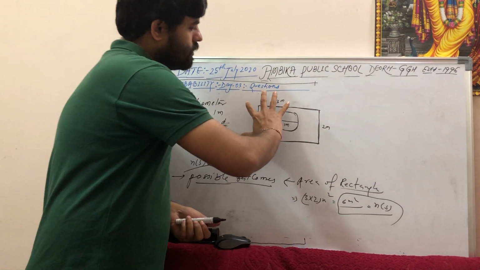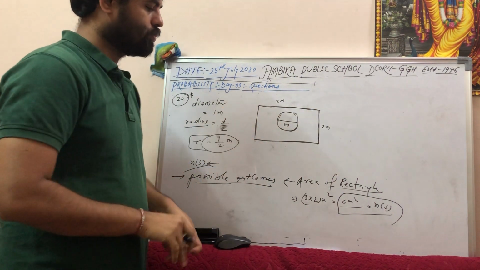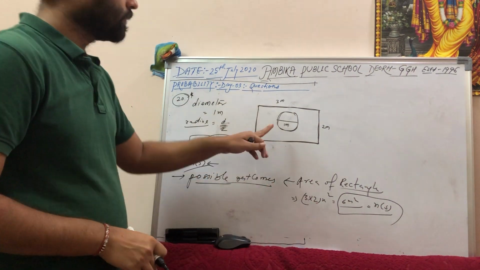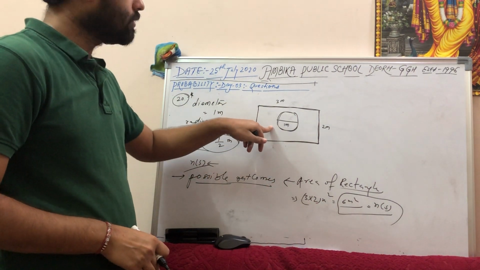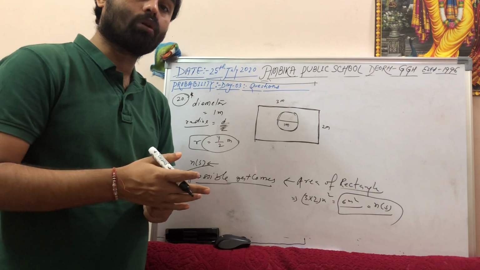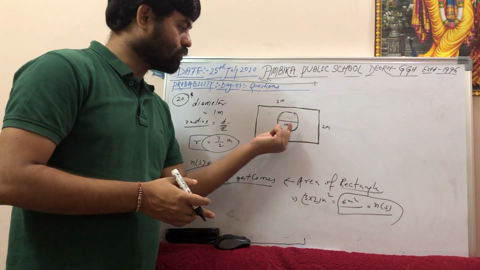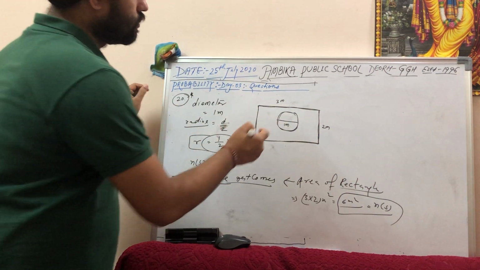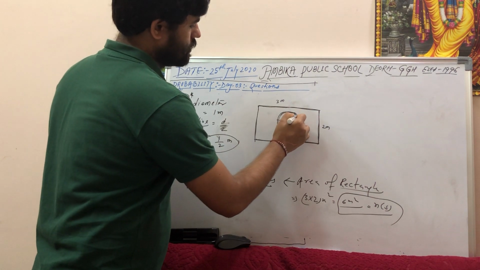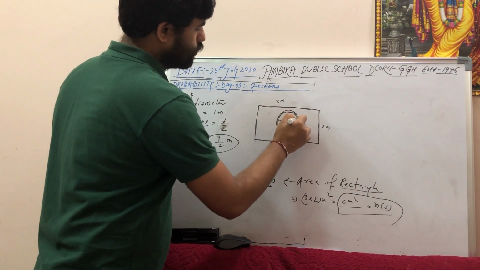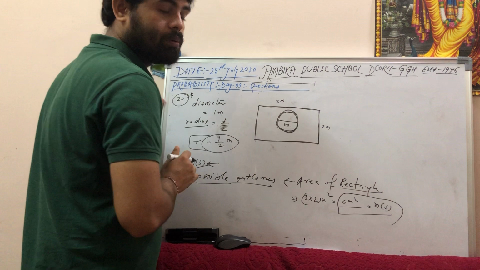You have to play within this area only. So the possible area is 6 meter square. Now the favorable event. Favorable means from where you have to drop the coin. Drop the coin is a circle. So what is the area of the circle? This is the favorable, right? You have to play inside this one, then only it will be valid.